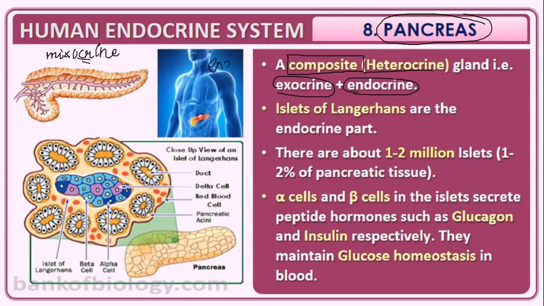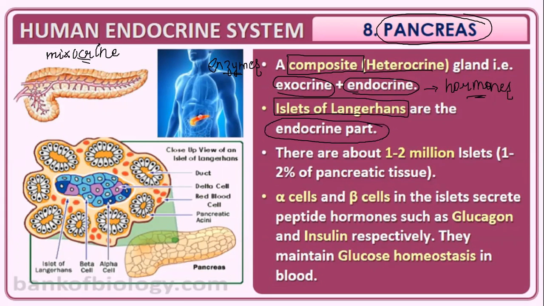The secretion of the exocrine part is known as enzymes, and the secretion of the endocrine part is known as hormones. In the endocrine system, we would be discussing the islets of Langerhans, which is the endocrine part of the pancreas.